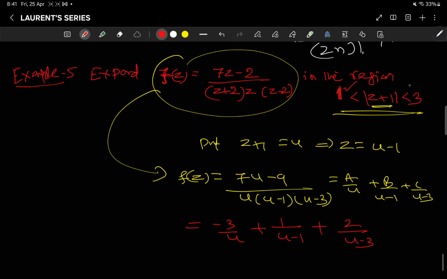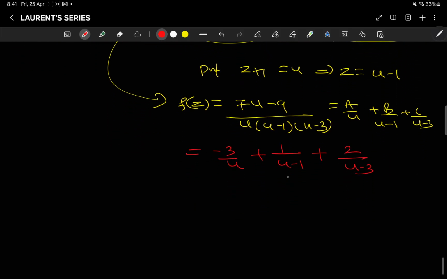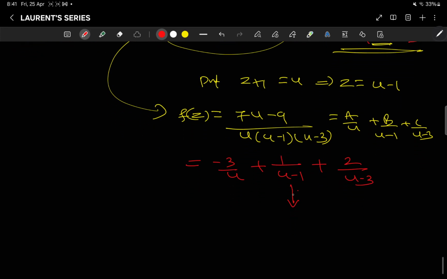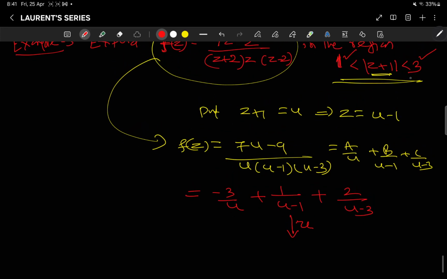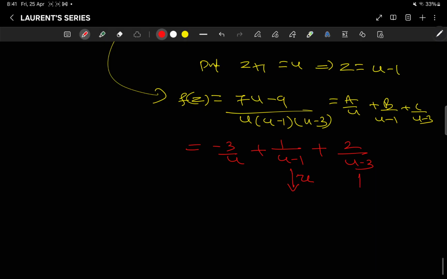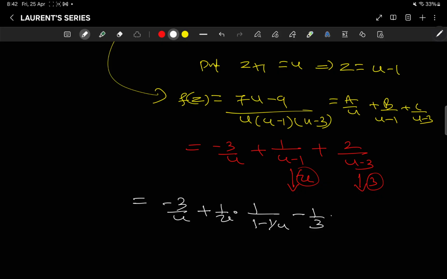So we need what? More than 1, less than 3. More than 1 means we have to take the variable common, and less than 3 means we have to take 3 common here, right? So what you can do: the first one is as it is, minus 3 by u, plus 1 by u taken common, 1 by (1 minus 1 by u), and minus 3 taken common, it is 1 by (1 minus u by 3).